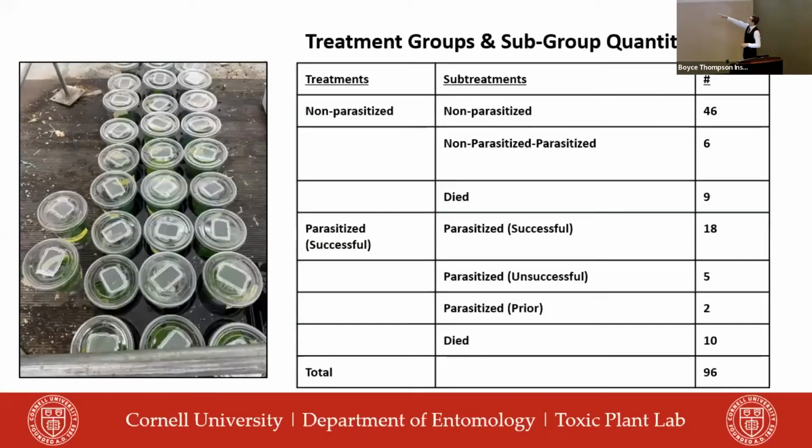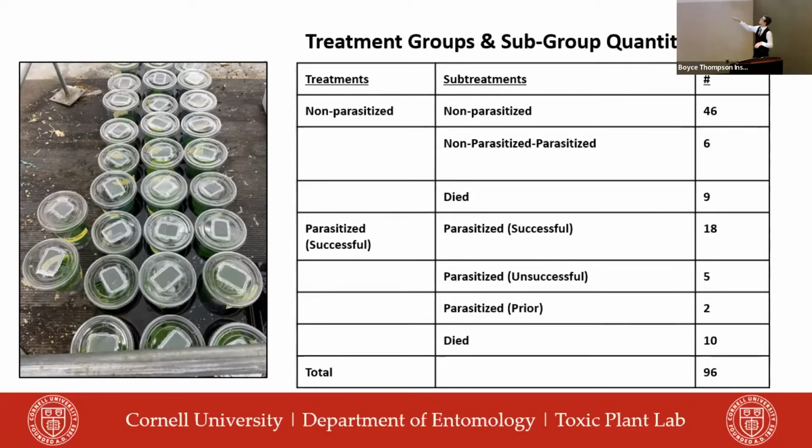From here, we can see the experimental setup on the left-hand side with a lot of different replicates. And over the entire treatment, we saw 96 different replicates. Up on the top, we can see the non-parasitized treatment, which had about 46 different successful non-parasitized beetles. But we did find that 6 of them were parasitized before we caught them, meaning that they passed the isolation period and we found them parasitized in the cups. And also, we found 9 of those that did die.